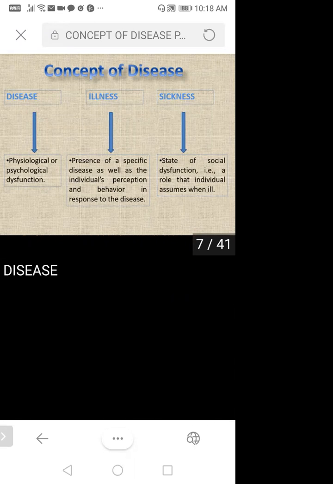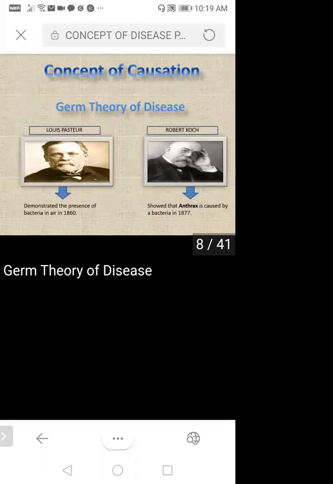So disease is physiological or psychological dysfunction, and sickness is social dysfunction. How socially you change your behavior if you have some disease, how your communication with the community changes if you have some disease, that is considered under sickness. Sometimes we say he is mentally sick. We use this term, he is a mentally sick person. It means they have social dysfunction toward their community, wherever they are living, wherever they are working. Okay, then the concept of causation: what are the concepts of causation of disease?